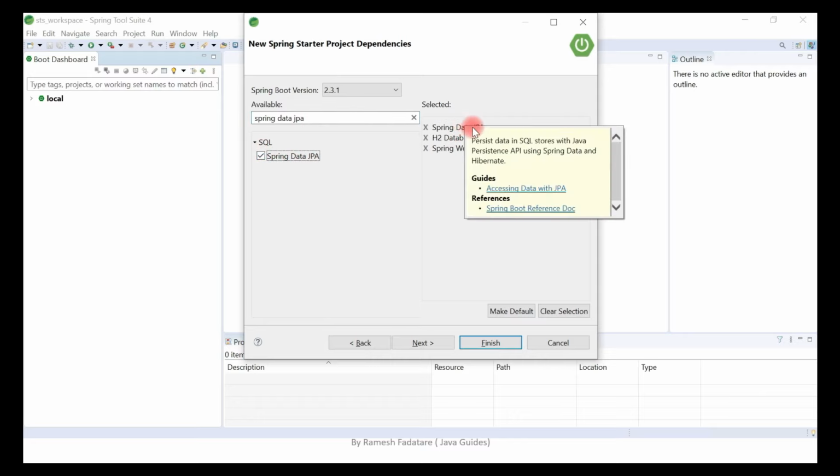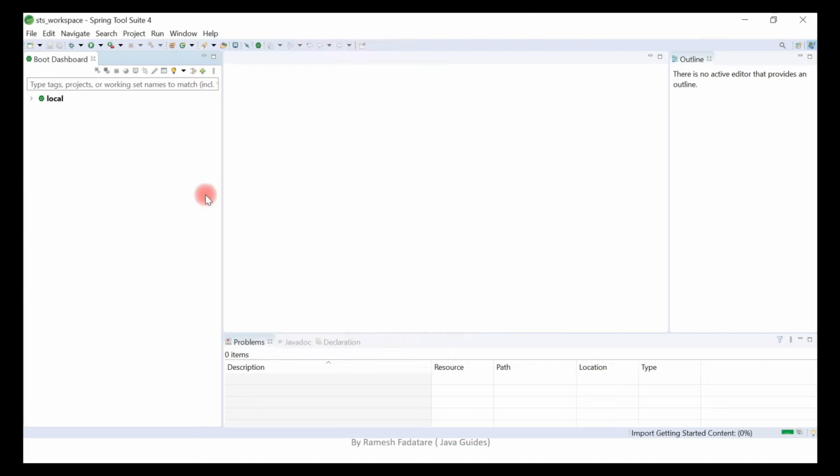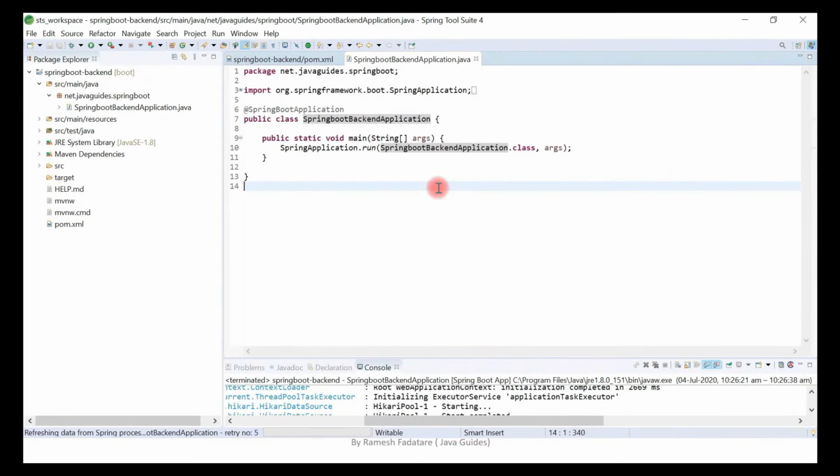Alright, so the Spring Data JPA dependency is basically what we use to reduce the boilerplate code that is required to develop the data access layer. Okay, and Spring Data JPA internally uses the Hibernate framework as a JPA provider. Alright guys, once you select all the required dependencies, then hit finish. This will create a new Spring Boot project in Eclipse STS IDE. Alright guys, we have created a simple Spring Boot project in Eclipse STS IDE.